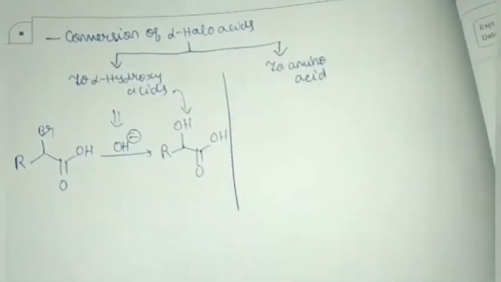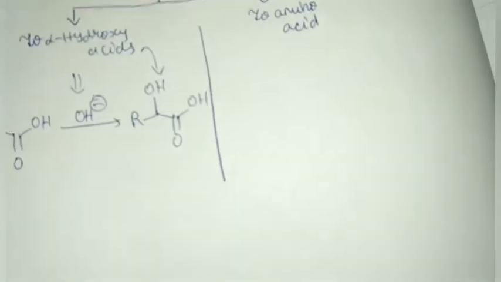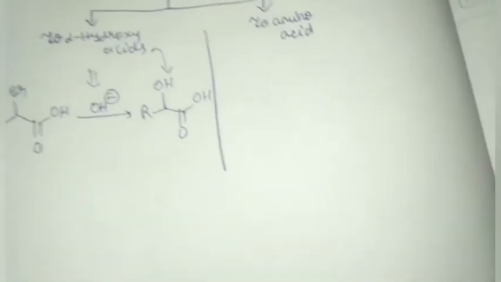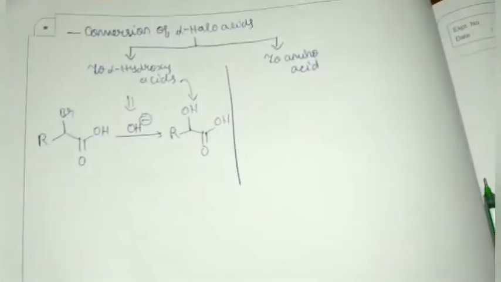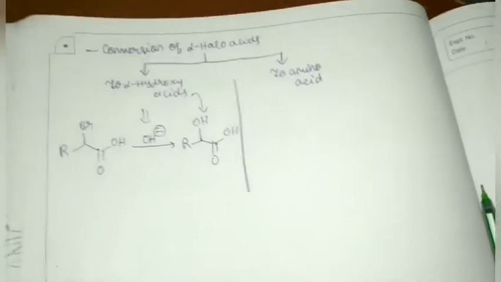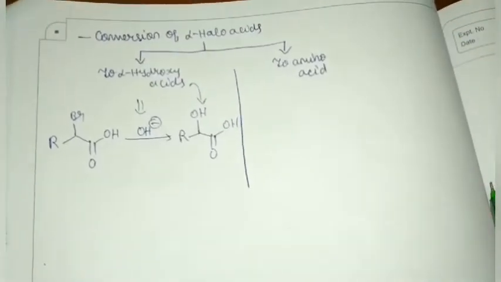And you know what an amino acid is, right? It is basically, if you see, a protein. You can say amino acids combine to form protein molecules. We'll see that in the biomolecules chapter. So it also helps in the formation of amino acids.